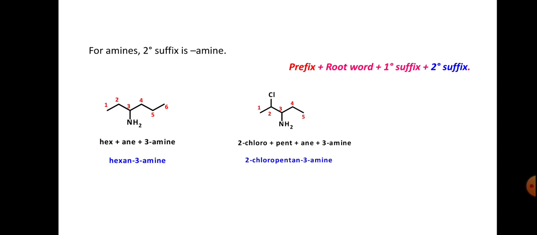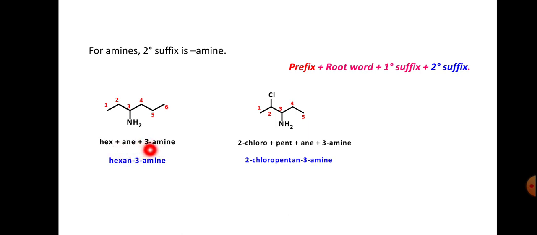And examples. For amine, the secondary suffix is amine. So here we can go for this chain. This is a 6-membered chain, the hexane skeleton, and the third position is amine. Hex plus ane, hexane, minus e plus amine, hexamine.